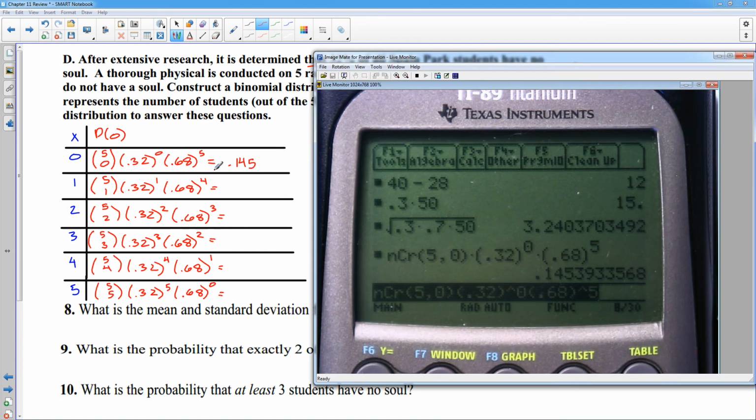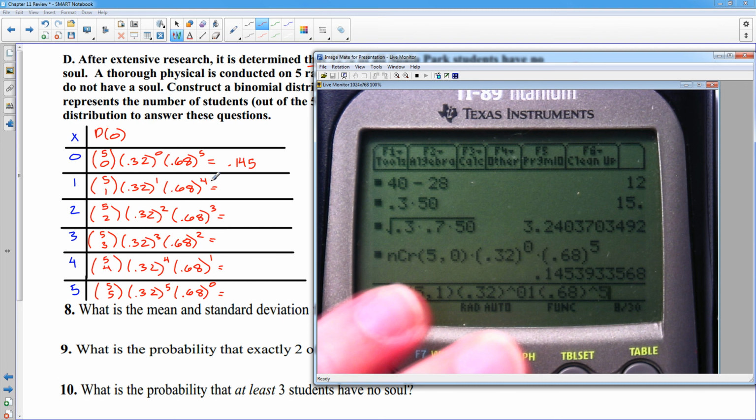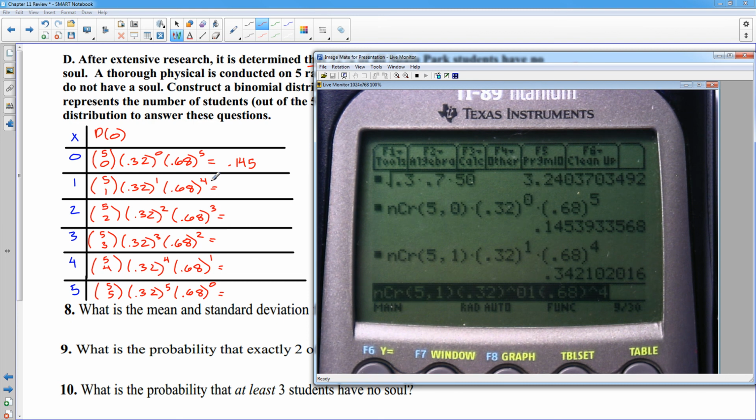My next one is 5 choose 1, 0.32 to the first, and 0.68 to the fourth. And the beauty of the TI-89 is I can just go back and change it. So 5, I'll delete that, choose 1, 0.32 to the first power, and then 0.68 to the fourth power. Hit enter, and we get 0.342.